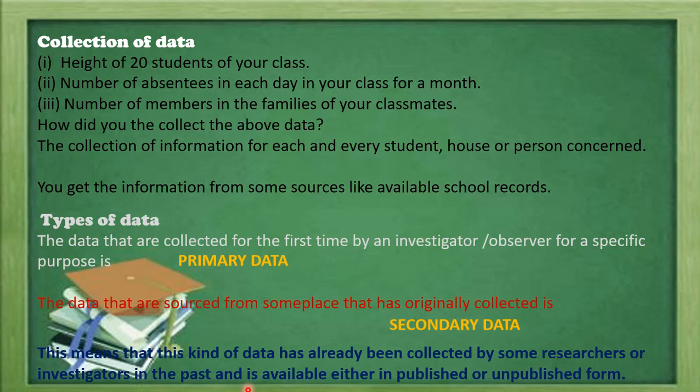It may be available in published or unpublished form, or it is already stored. We are not collecting it ourselves, we are collecting from an already collected source. So that is the secondary data.